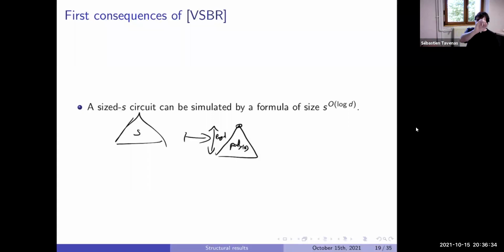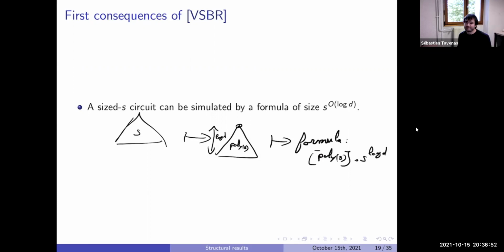Each time, the fan-in was S, you copy S times. So we still have poly S, which is what we had before, and we multiply by S to the log D. In fact, to be correct, there is some constant in front of the log D. That is the reason of this blow-up. It was already mentioned before, so it's immediate with VSBR.